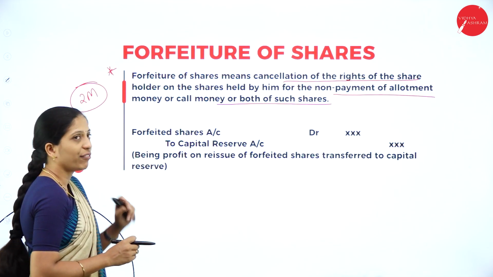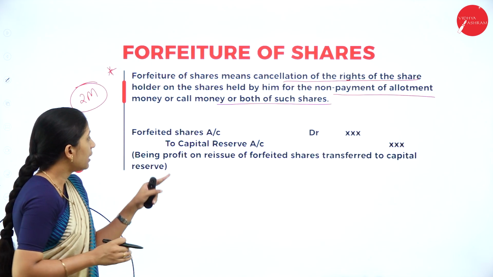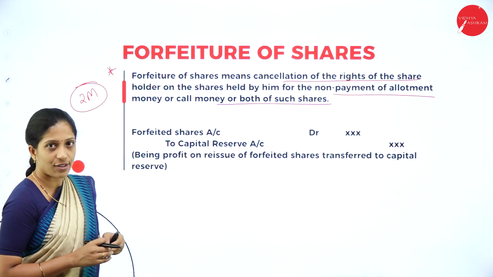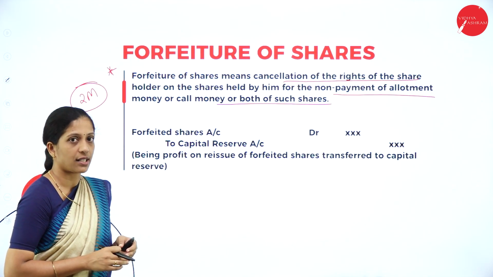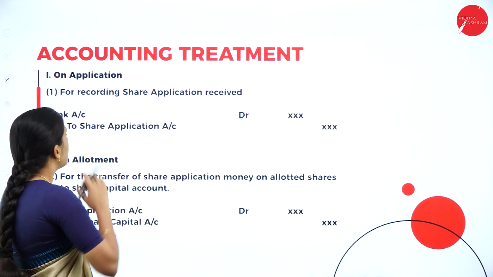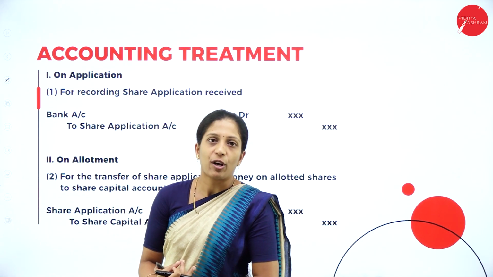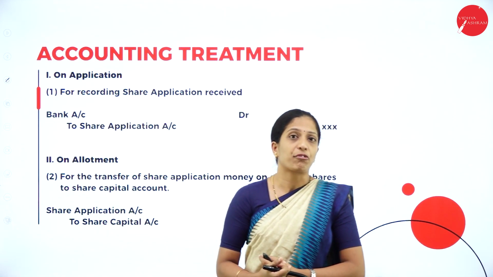So, your entry will be forfeited shares account debit to capital reserve account, where the profit on reissue of forfeited shares is transferred to capital reserve. Okay, so hope you are clear about forfeiture of shares. Next, let us see the accounting treatment. In order to solve a problem, what accounting treatment do we have to follow?